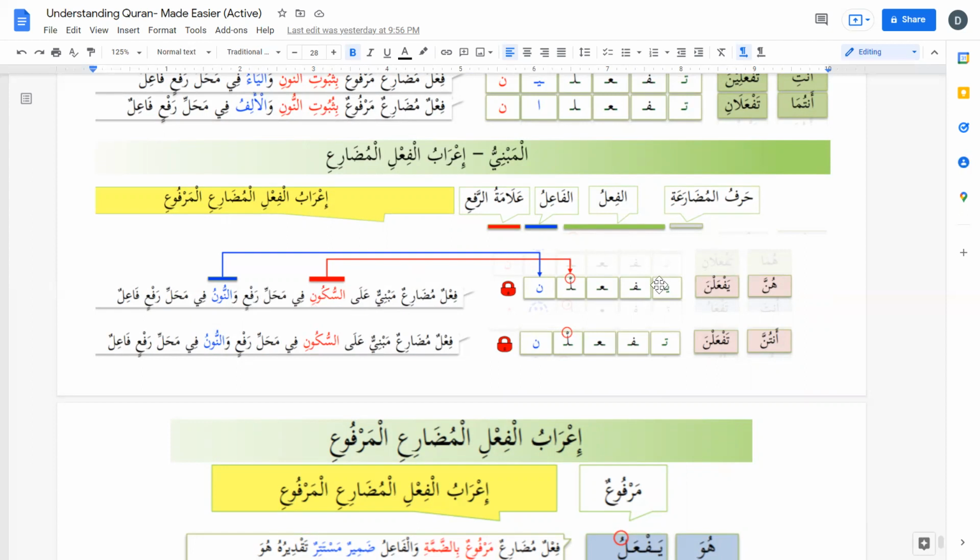And this noon here is not the evidence of regular form or raf' status, but here noon is the fa'il, noon niswa. In hunna and antunna forms, the noon at the end is the actual doer, the fa'il. So this is the doer in yaf'alna and taf'alna.